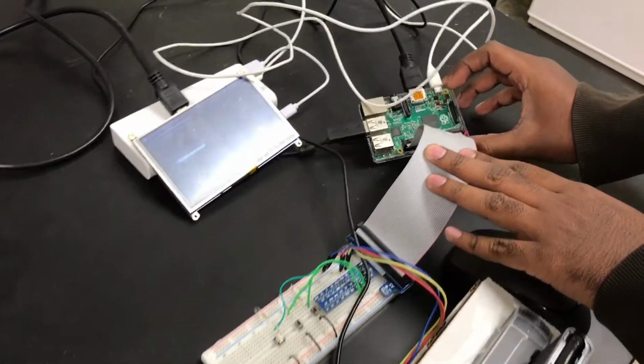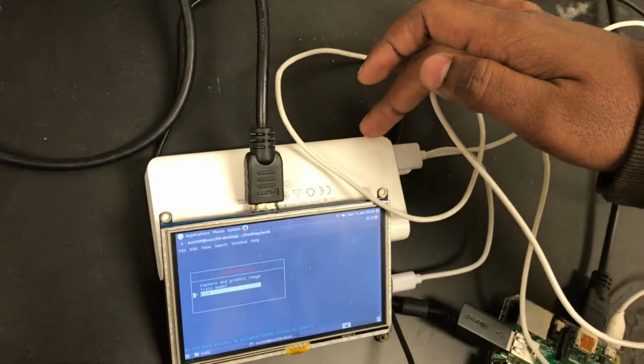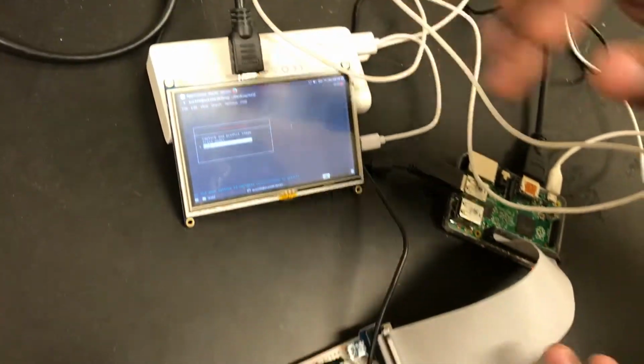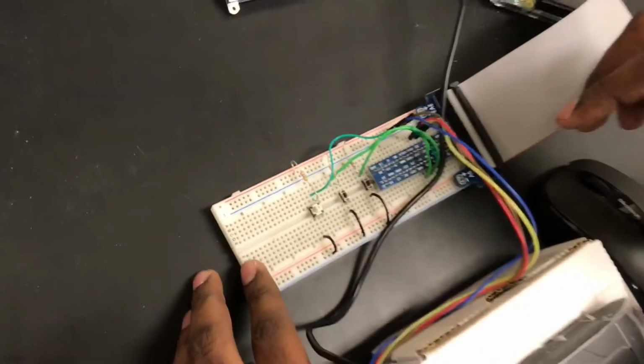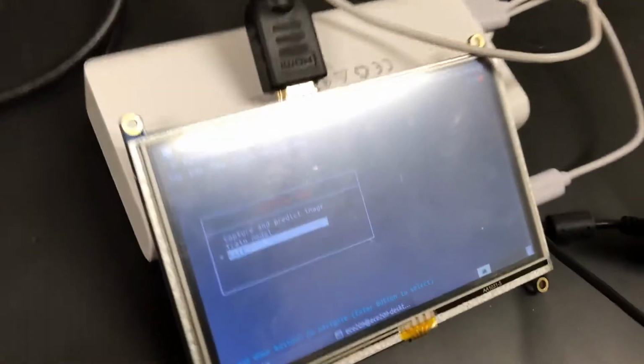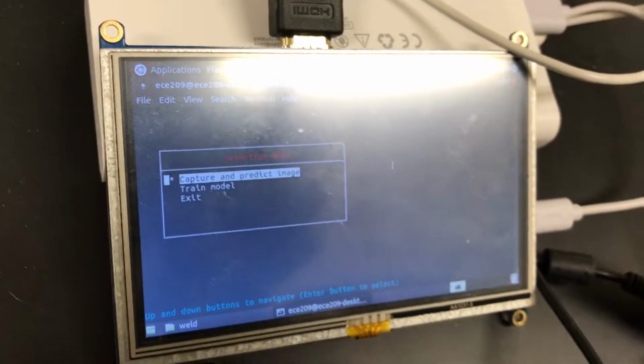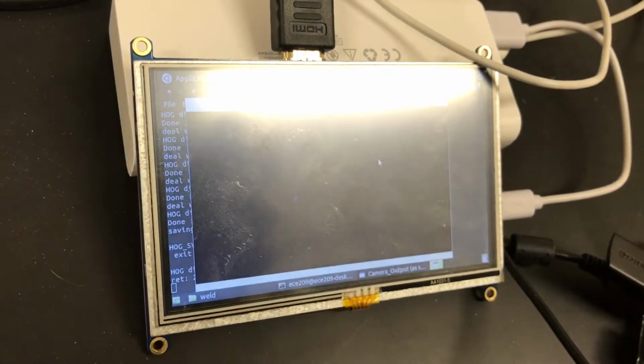So here we have the Raspberry Pi board, then we have a screen. This is the external power for the screen to make it portable, and this is an external circuit. These switches are used to control the screen, as you can see, and this switch is to select.